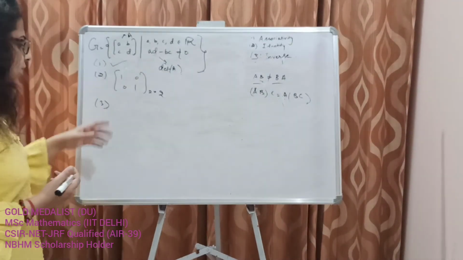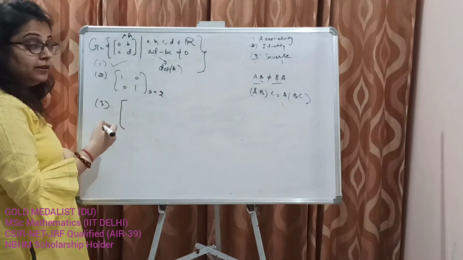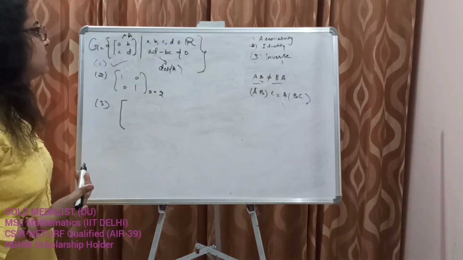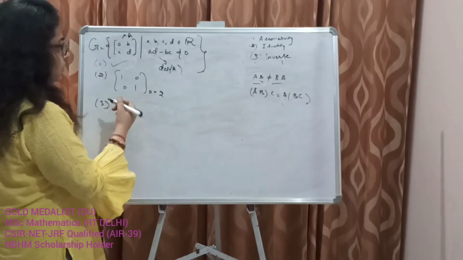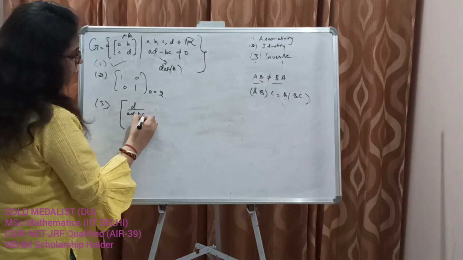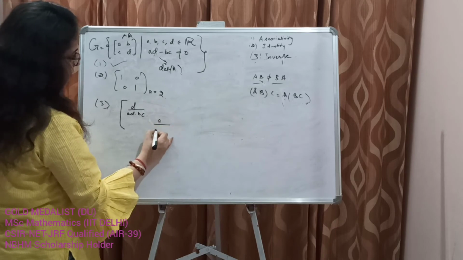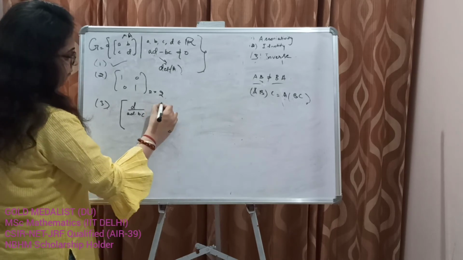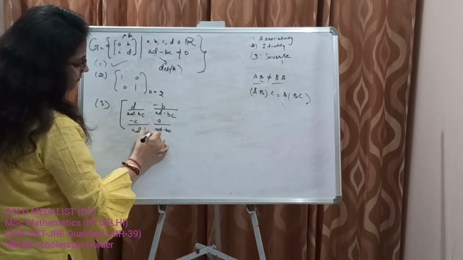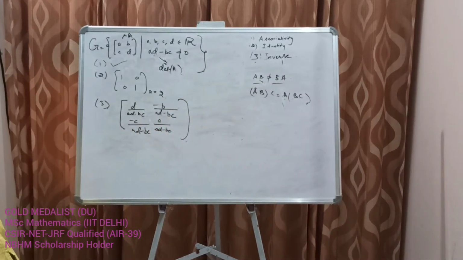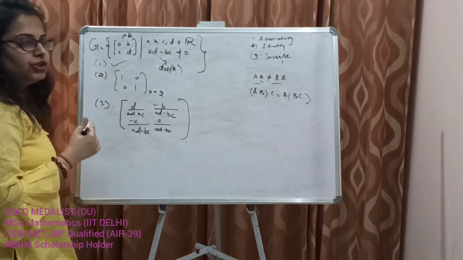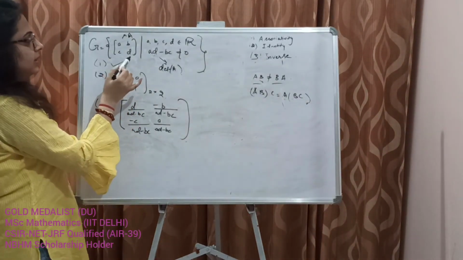It is very easy to find out, and for now I will write down what it is, and this is a shortcut to remember the inverse of a 2 cross 2 matrix, and if you remember it, it makes it very easy to find out the inverses of 2 cross 2 matrices, and the inverse would be... So I'm giving you a technique to remember the inverse of this matrix.